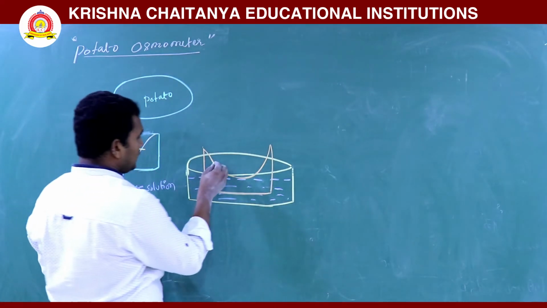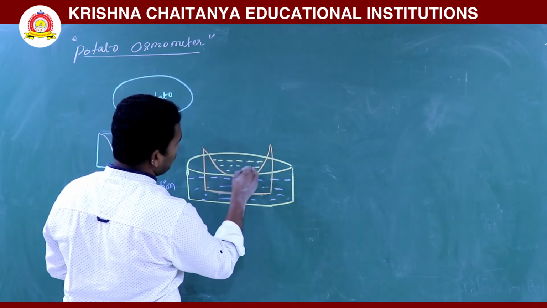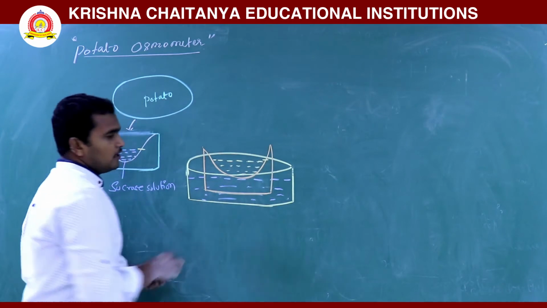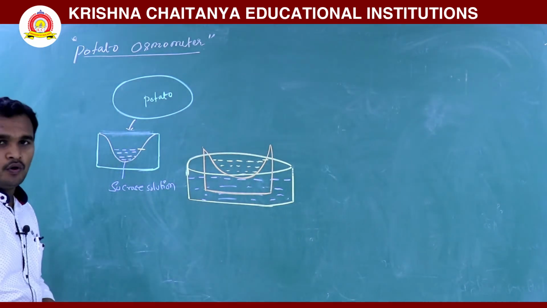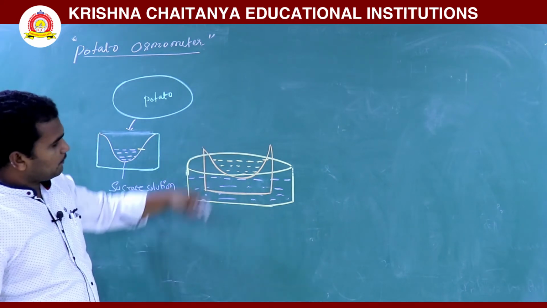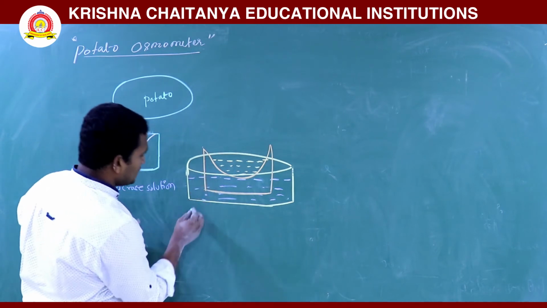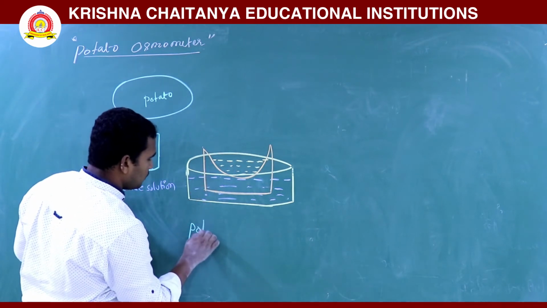Already here a concentrated sucrose solution is there, and you have given one mark. Up to the mark you pour the sucrose solution. Then you keep it in the beaker. So this setup is called a potato osmometer.